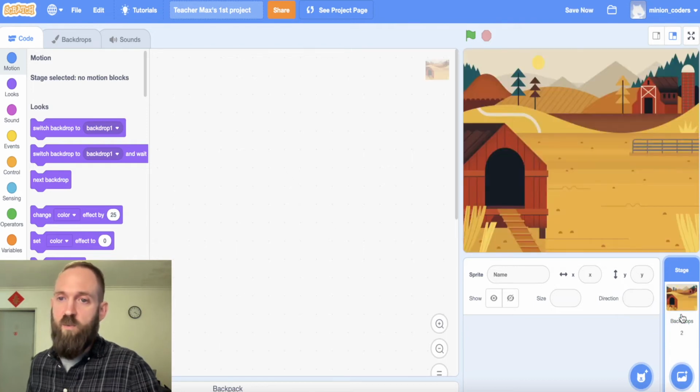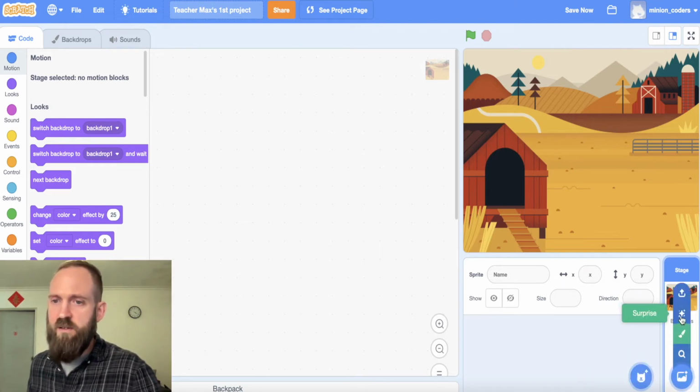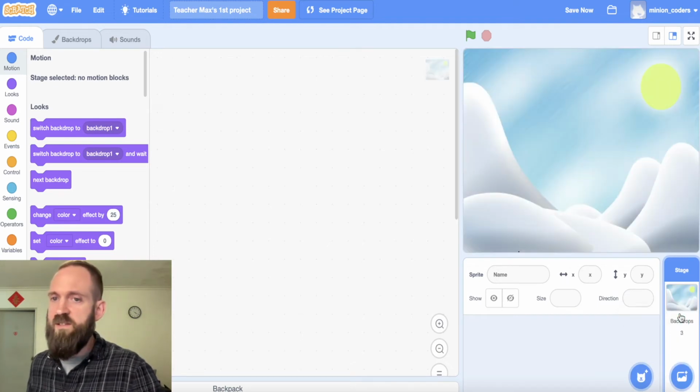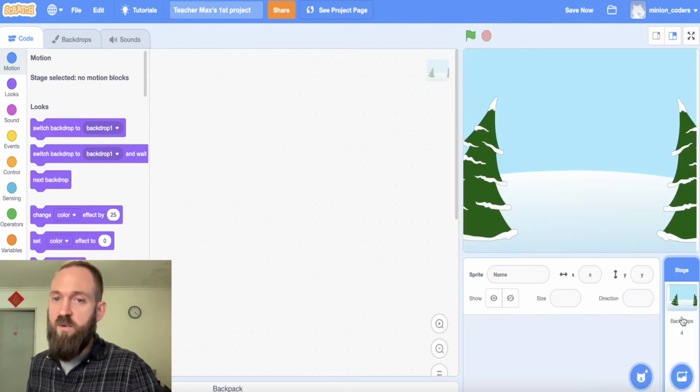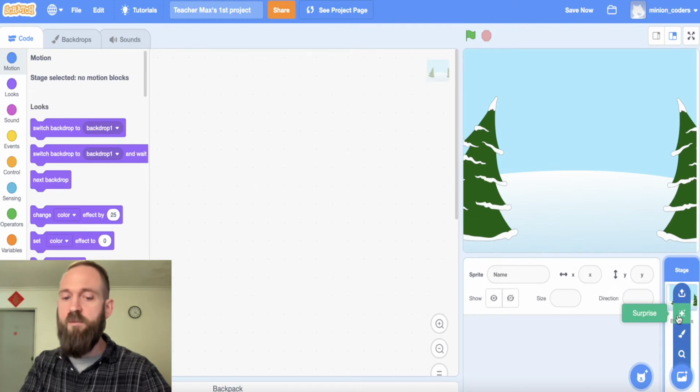Number one, surprise. Whoa! Can you see my stage now has a backdrop? I've got some kind of cool farm, I think. That looks pretty nice. I'm going to keep going though. Ooh, I've got a wintry, snowy mountain. I like that one. That's pretty cool. So you could choose any one you like. When you find one that you like and you think it's going to be part of your story, then you choose that one and you stick with that one.